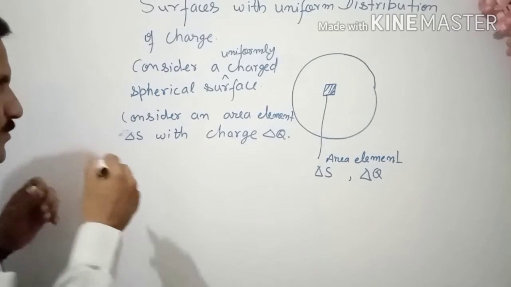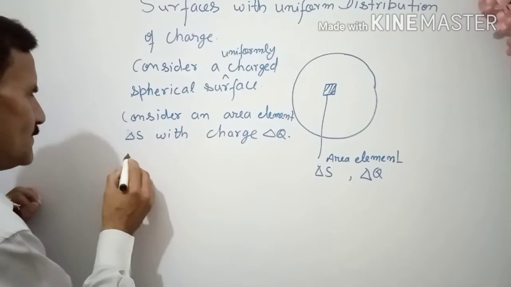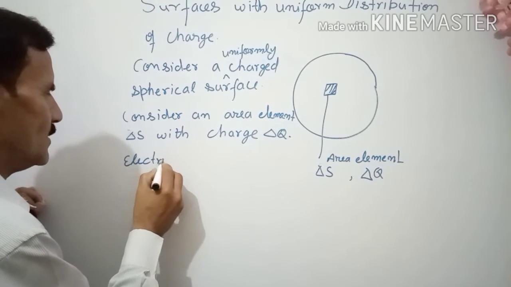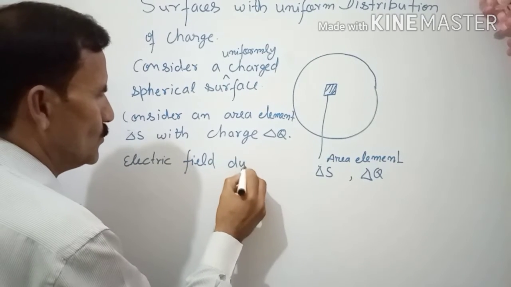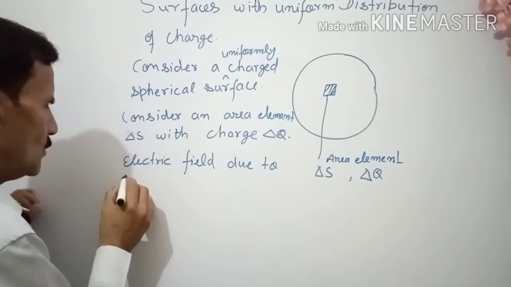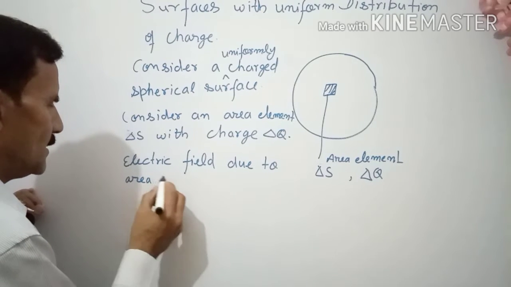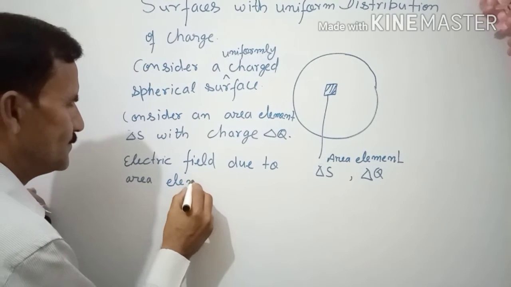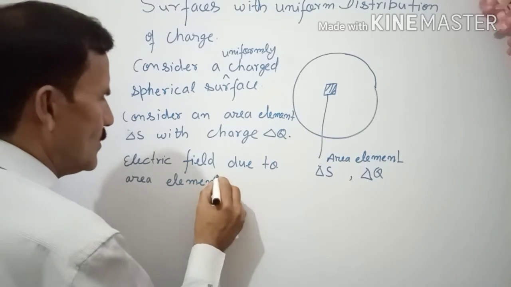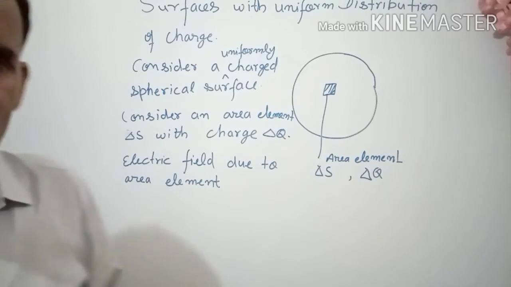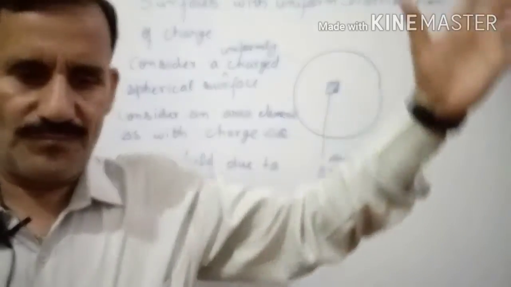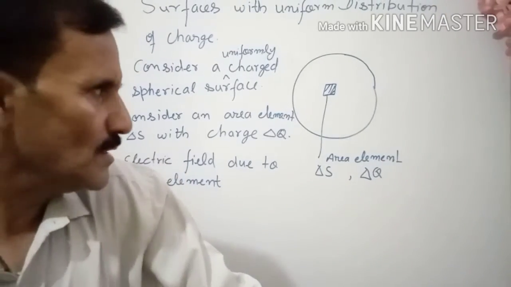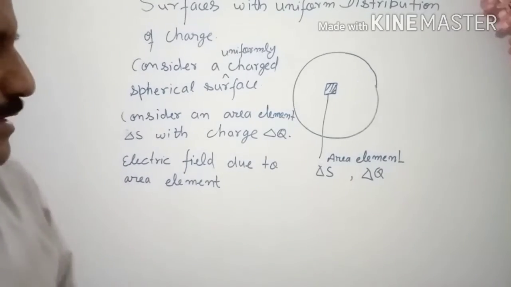Now, the electric field due to the area element. We are interested in finding the electric field due to this area element, and then we shall sum up and find it for the whole surface. Here a few things are required.